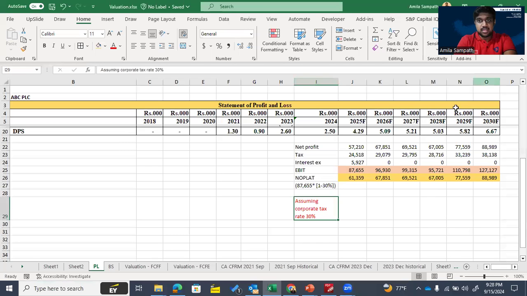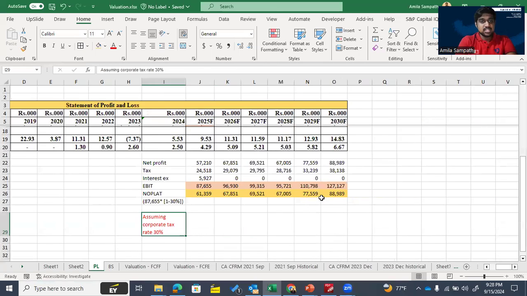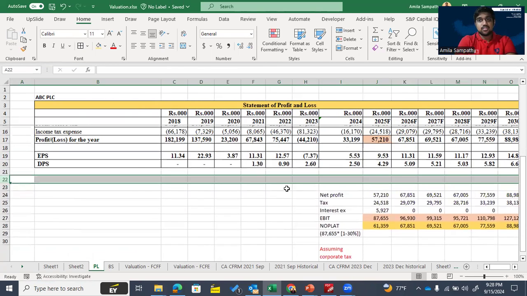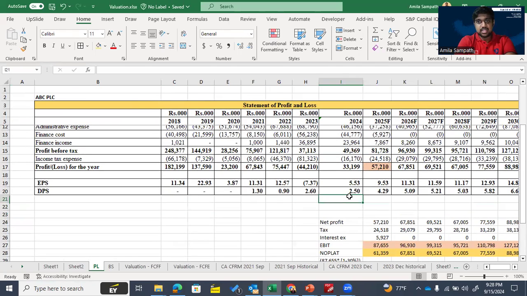Then, for the historical period of these financial statements, that means for the financial year 2024, I can calculate the effective tax rate: their income tax expense divided by their profit before tax. Then I get their effective tax rate as 33%.